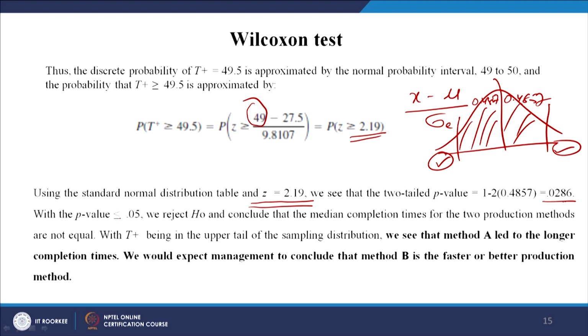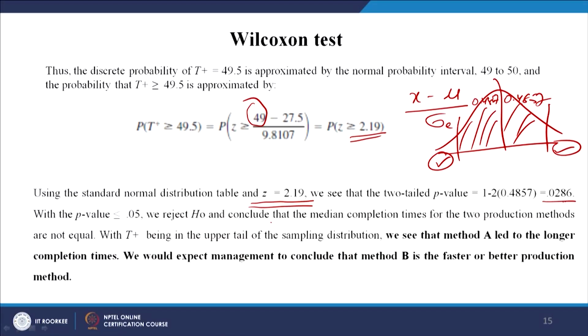Now, if you compare, we see that this calculated value is lesser than the significance value. Since it is lesser, we know from the beginning that we will reject the null hypothesis. So, we reject H0 and conclude that the median completion times for the two production methods are not equal, the same thing we had got earlier also. So, we see that method A led to longer completion times, and we would expect management to conclude that method B is the faster or better production method.